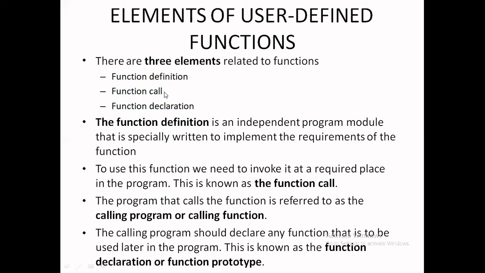How do we declare the function? Before using a variable, you have to declare it, otherwise we get an error. And after declaring, you have to provide some information to that variable. Without defining the variable, we cannot use it in the following program. That's why first you have to declare, then you can define. Then a function call is just like a variable that is defined and then used in the following program. A function call is nothing but the usage of that function.